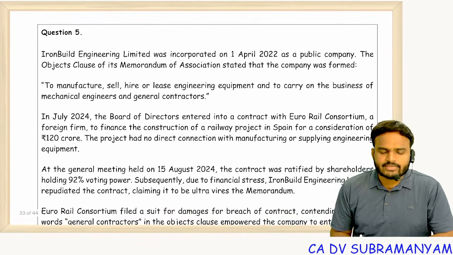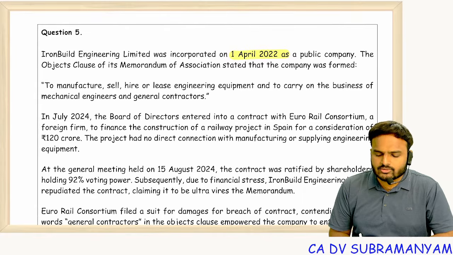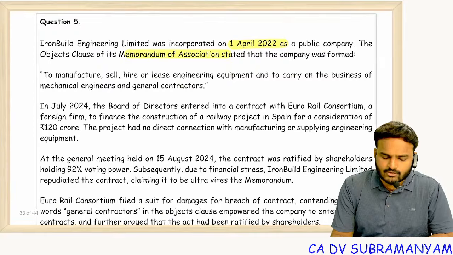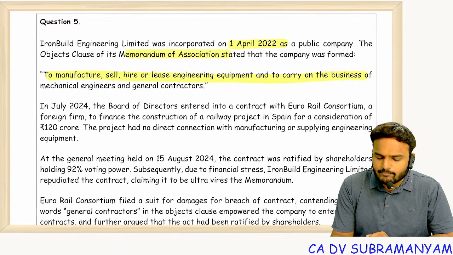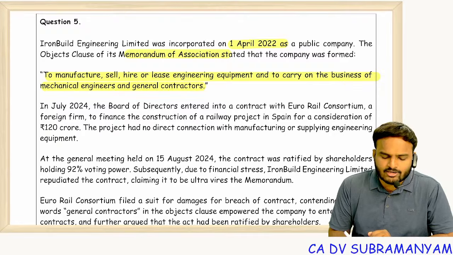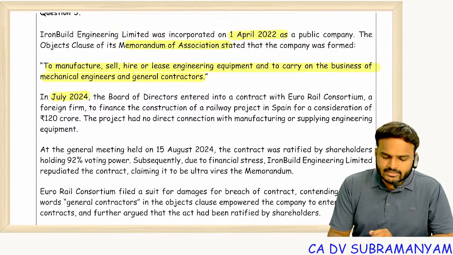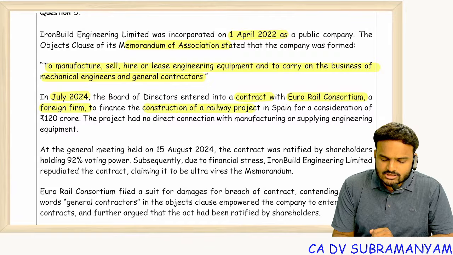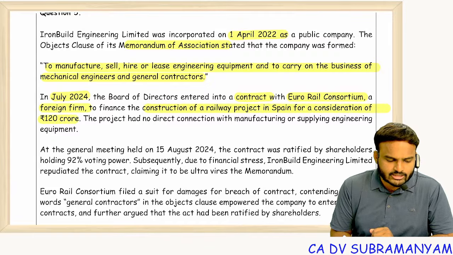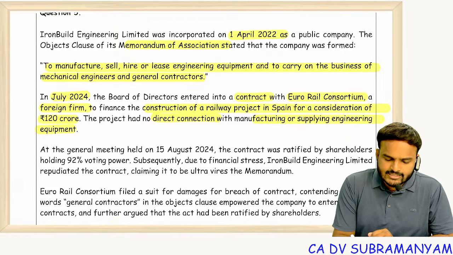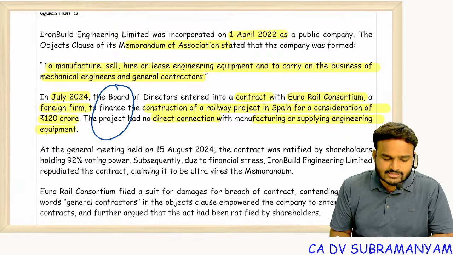Iron Build Engineering Limited was incorporated on 1st April 2022 as a public company. The object clause of its memorandum of association stated that the company was formed to manufacture, sell, hire, lease equipment and to carry on the business of mechanical engineers and general contractors. In July 2024, the board of directors entered into a contract with Euro Rail Consortium, a foreign firm, to finance the construction of a railway project in Spain for a consideration of 120 crore. The project had no direct connection with manufacturing or supply of engineering equipment. So this is a finance project. This is a finance contract.